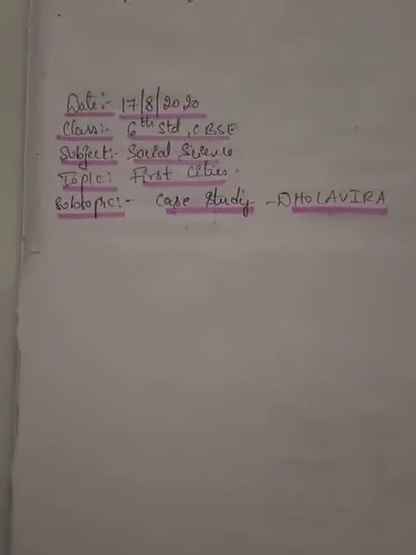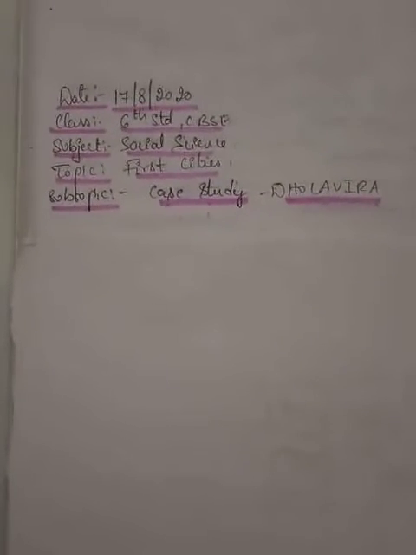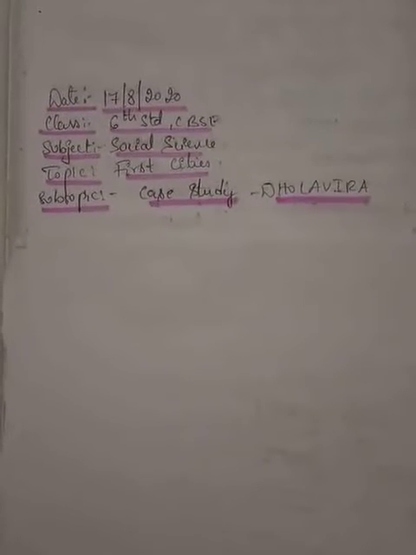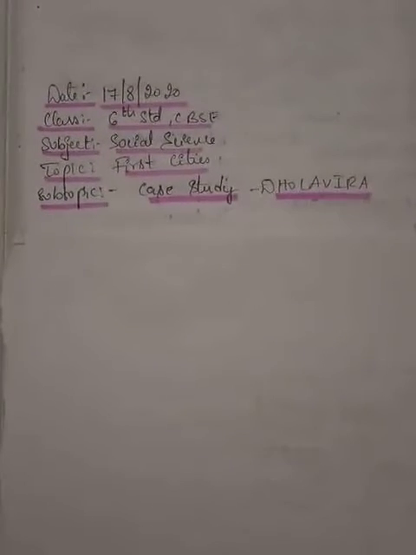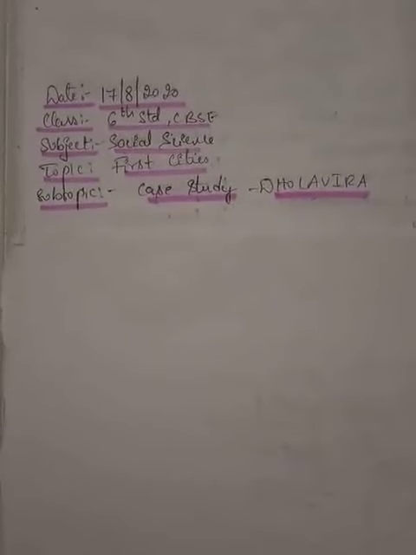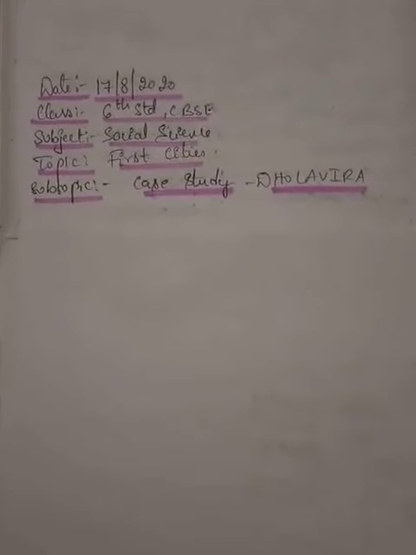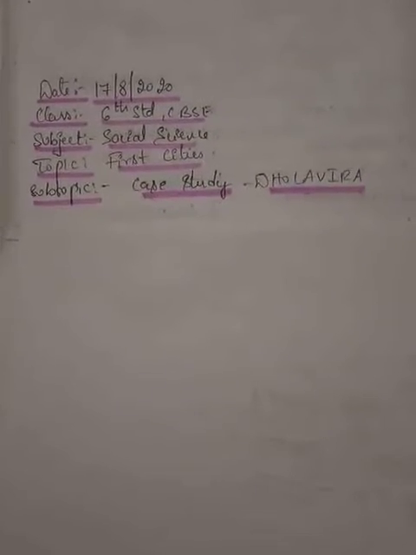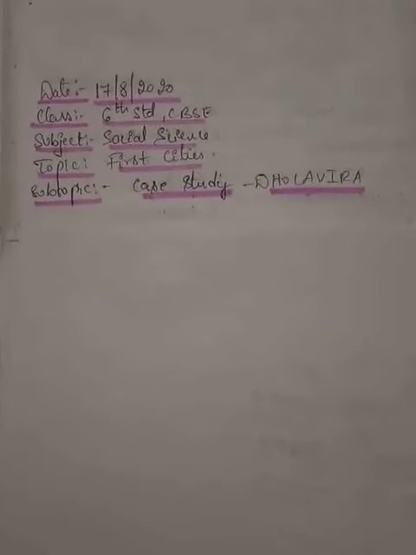Good morning, students. And the first cities, the chapter First Cities. So far, we studied the major cities, that is Harappa and Mohenjo-daro, and the great Indus Valley civilization, which are the places that prevail in India and next to Pakistan.